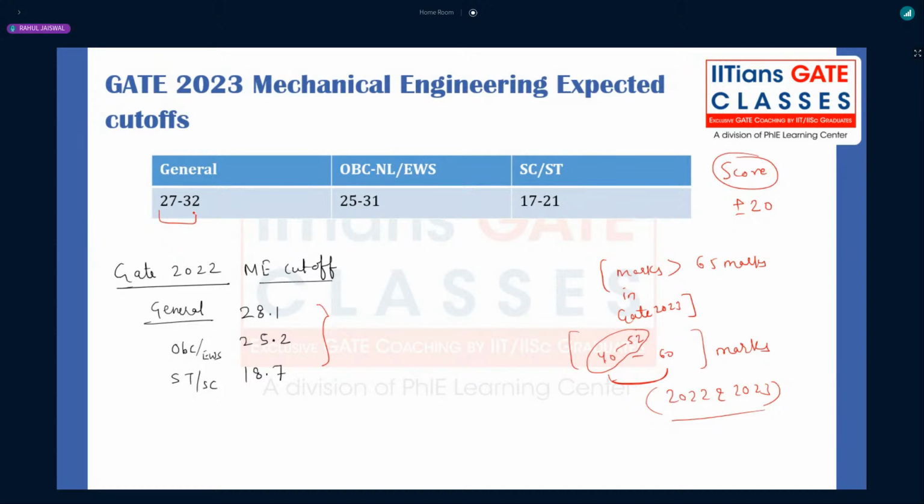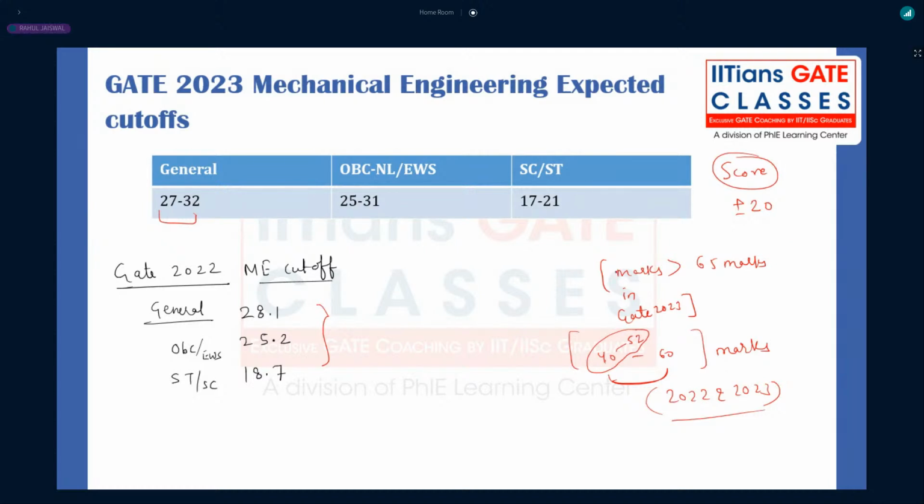Again, for OBC and EWS it is 25 to 31, that can be the maximum and minimum, right? And for SC/ST it will be 17 to 21, right? So that is all about the expected cutoff for GATE 2023.